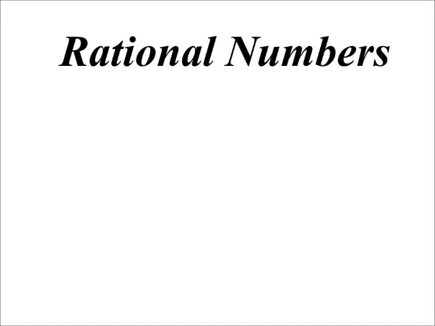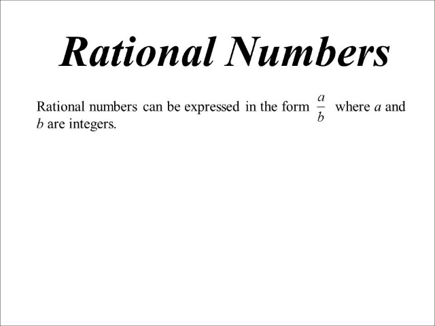So that was real numbers. Let's look at a very special type of real number, that being the rational numbers. And a rational number is basically anything that can be written as a fraction, where the top and bottom are integers. Okay? It will turn out to be a terminating decimal if we were to write it as a decimal.